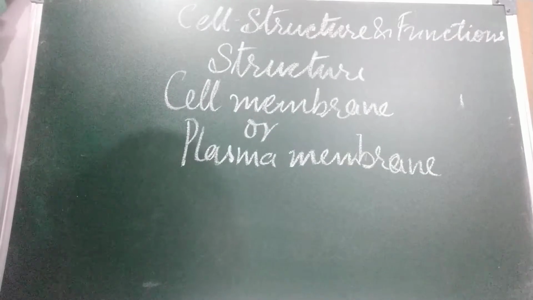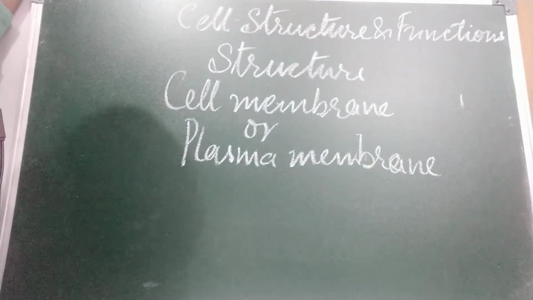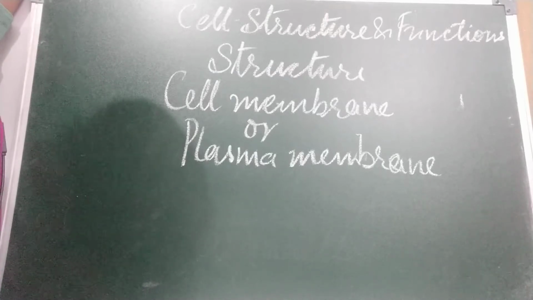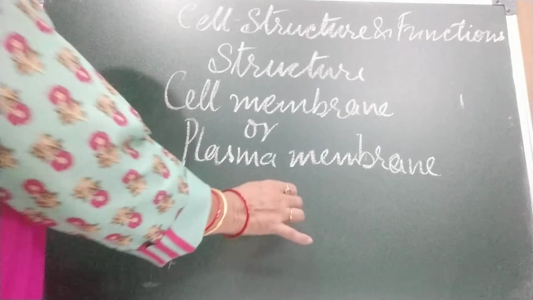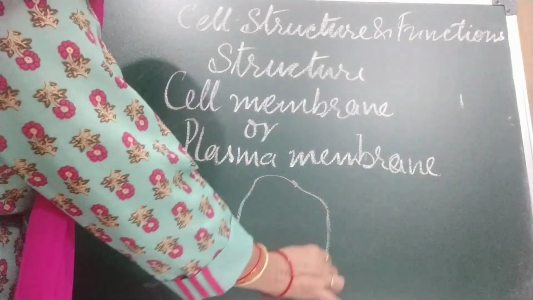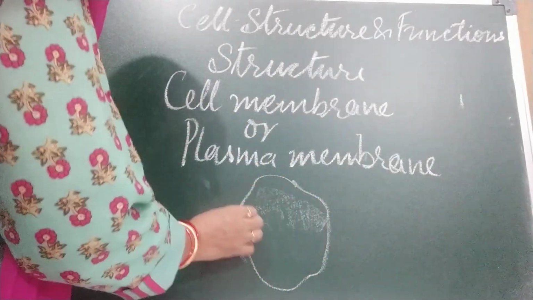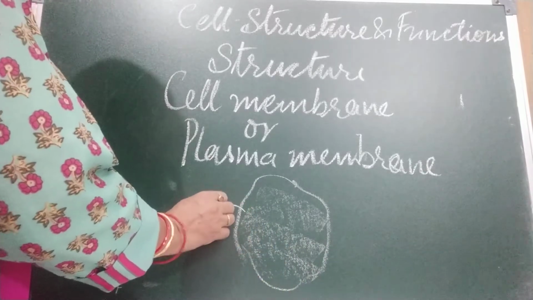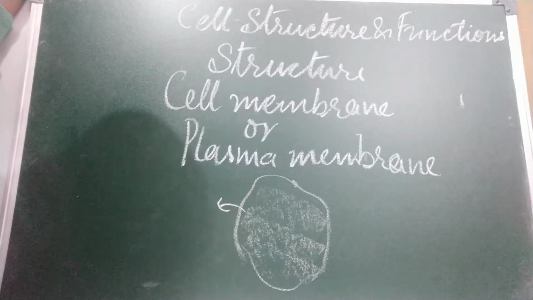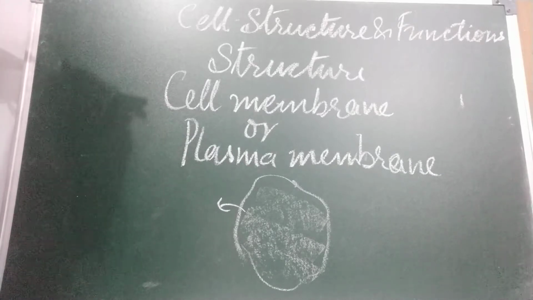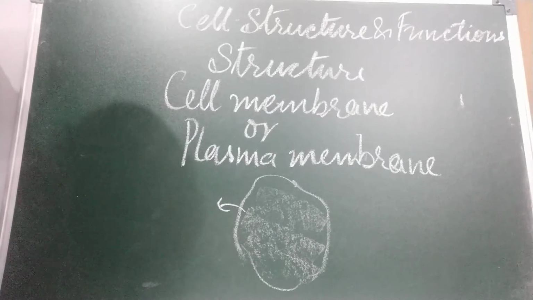Plasma membrane. It protects the cell and gives it a shape. However, it allows water, minerals, and some other necessary substances to pass through. Cytoplasm is inside, and this membrane is semi-permeable in nature. Semi-permeable means it allows certain substances to move in and out.